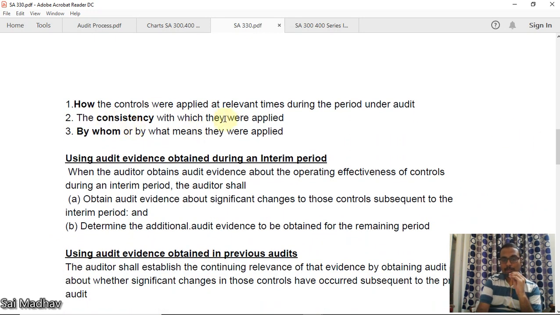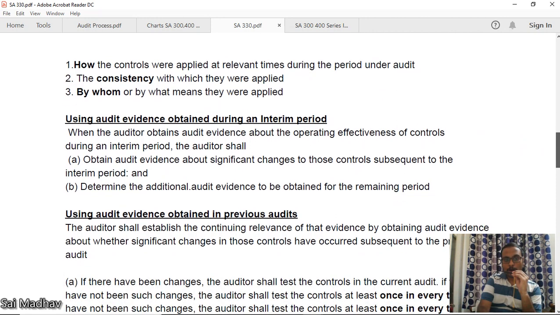The controls were applied at relevant times. How are they applied? The consistency with which they are applied. See, it is not a one-time control. One time it happens, other time it doesn't. It should not be like that. Okay, it should be consistent. By whom or by what means they are applied. Okay, who is applying the controls? You should check that also.